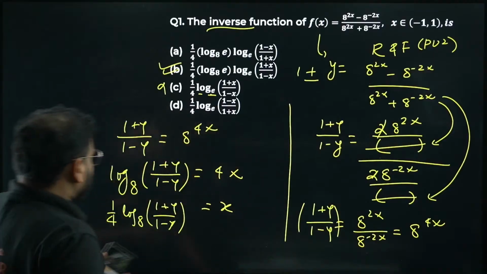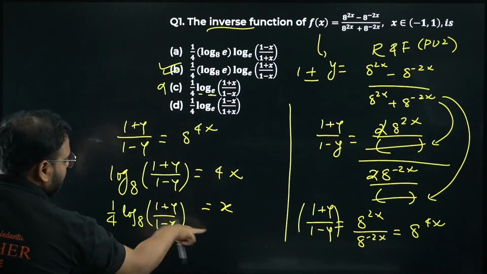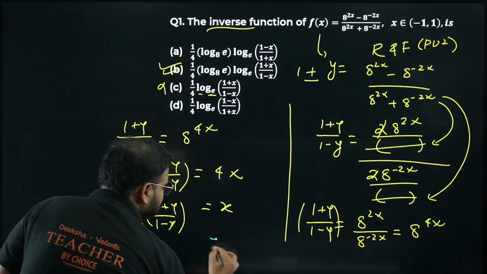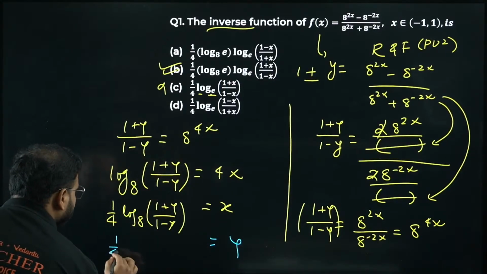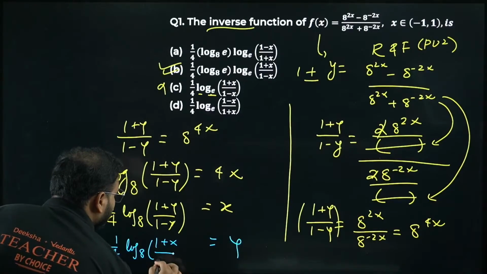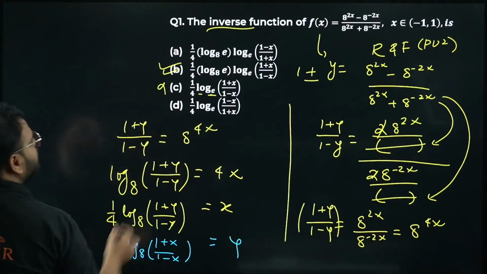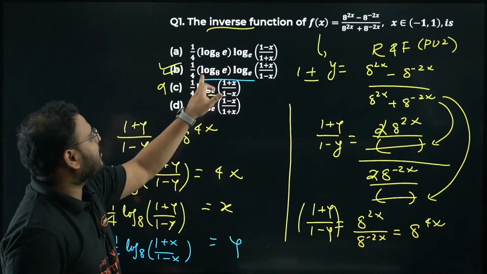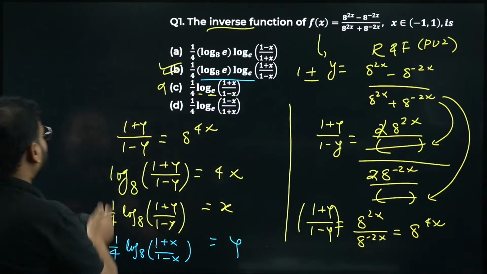So how do you solve this? I told you after this, what are you going to do? Change this x to y and y to x. Just do that. You'll have to write this as y and this as the same thing: 1 by 4 log 8 of 1 plus x upon 1 minus x. Which option is true, sir? Option B is true. So there's a log base 8 here. There's a log like this, log to log. That's what the formula is, right?